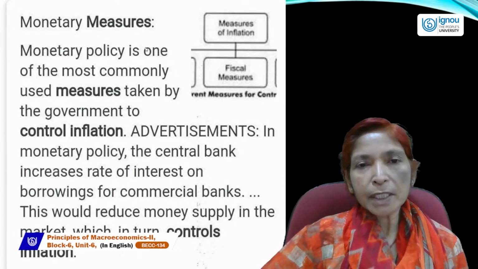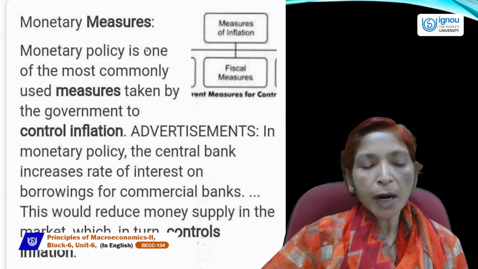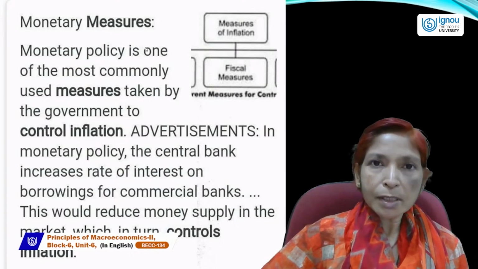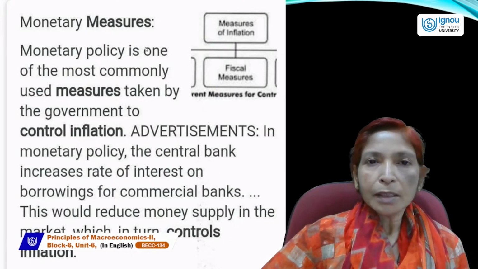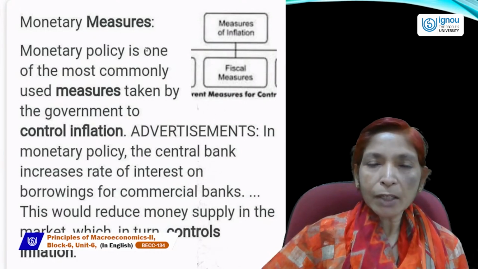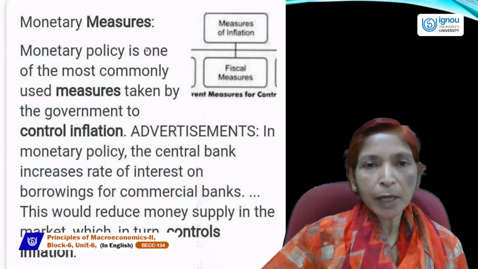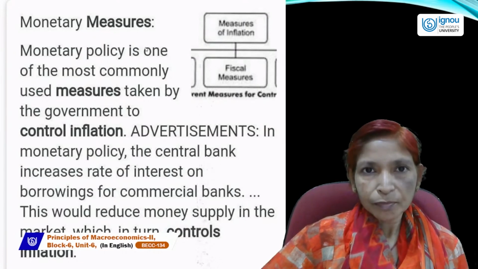Due to fall in purchasing power, their demand will also fall. When demand falls, it will equal the supply of goods and services. When demand and supply both are equal, then the inflation situation will be solved.